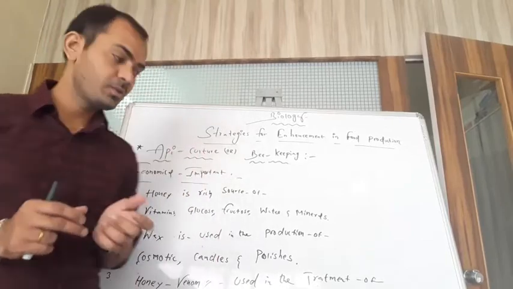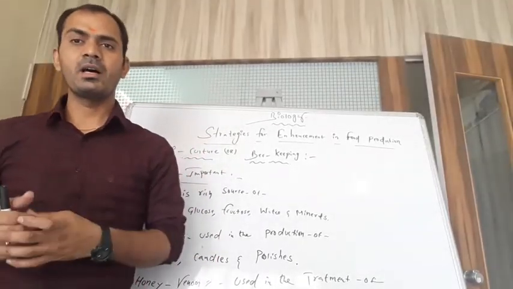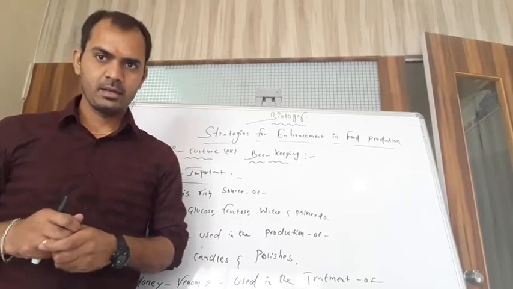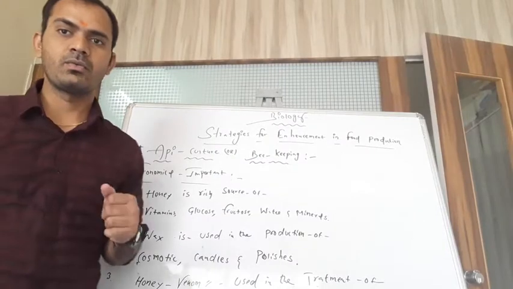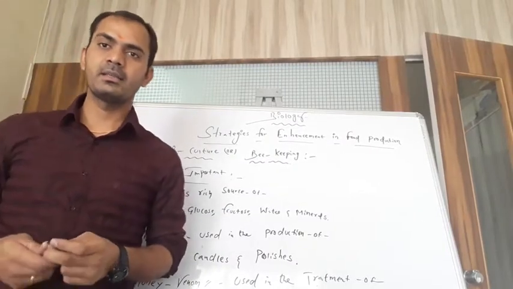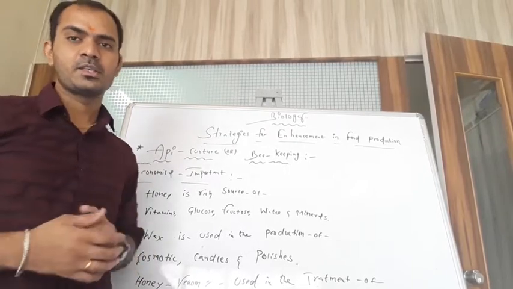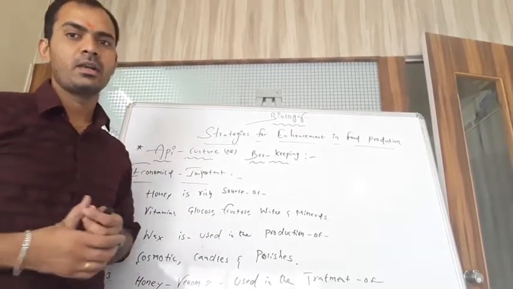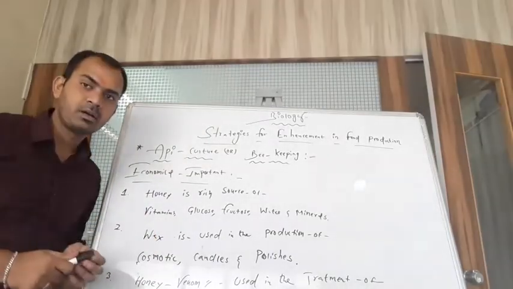The fourth is the bee colony: queen, drone and worker. The fifth is economic importance. The main advantage of honey and wax is in various industries, hospitals, medicines and our daily activities of life.